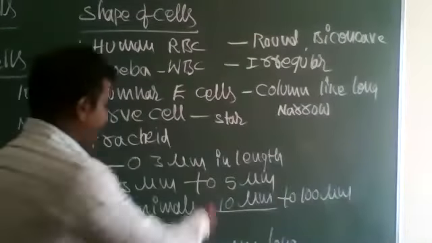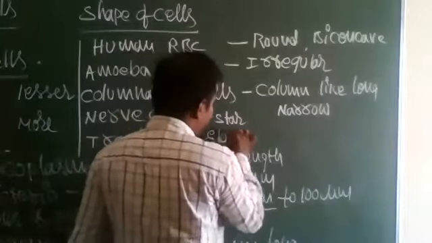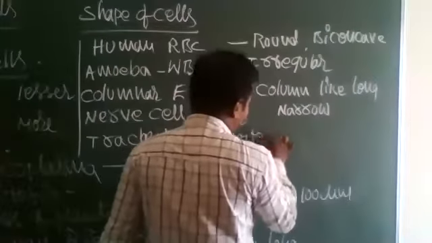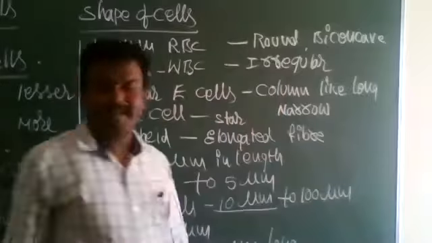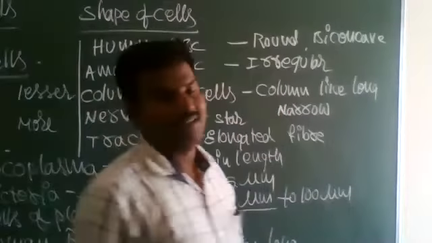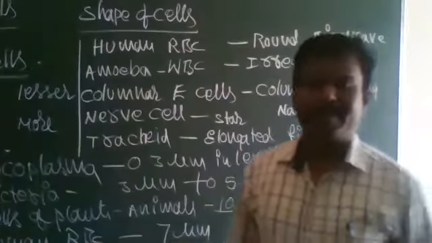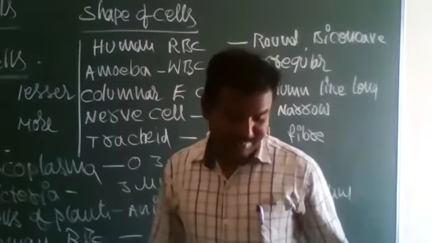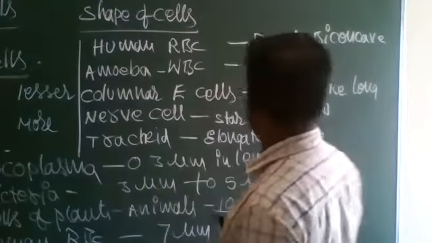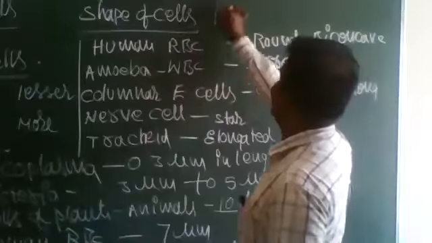Trachea, it is a plant cell. Already we have discussed this in plant anatomy. It is an elongated fiber. Next, mesophyll cell.